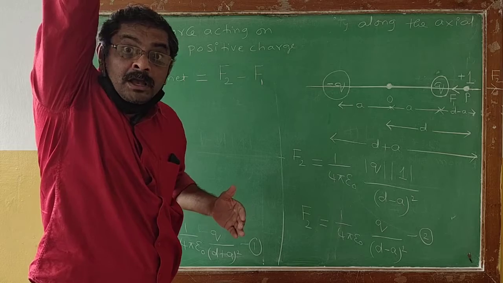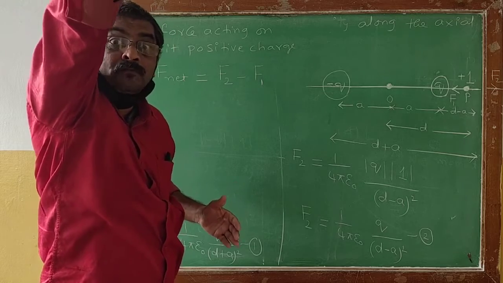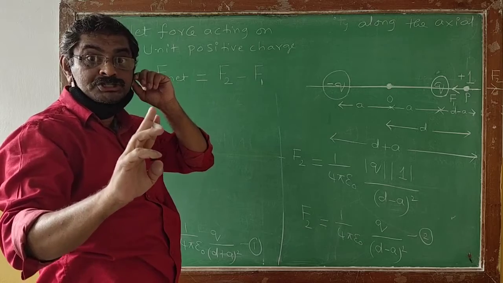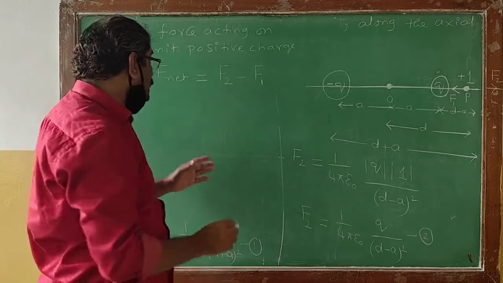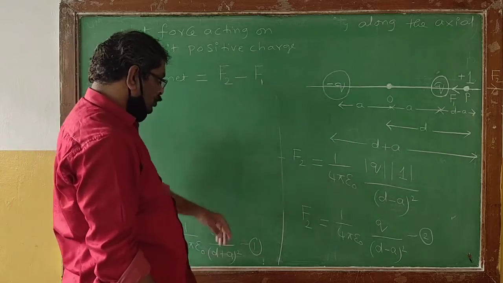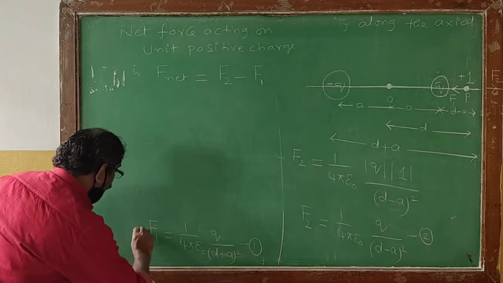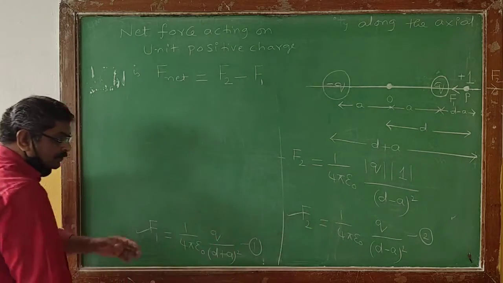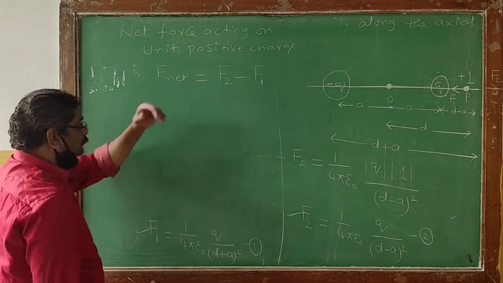That's the reason why the resultant force acting on the unit charge will be numerically equal to F2 minus F1. We already know the value of F1. We also know the value of F2.